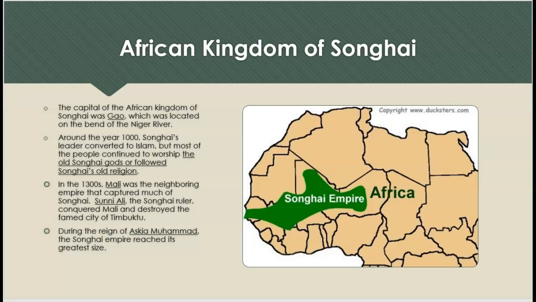In the 1300s, Mali was the neighboring empire that captured much of Songhai. Sunni Ali, the Songhai ruler, conquered Mali and destroyed the famed city of Timbuktu. During the reign of Askia Muhammad, the Songhai Empire reached its greatest size.